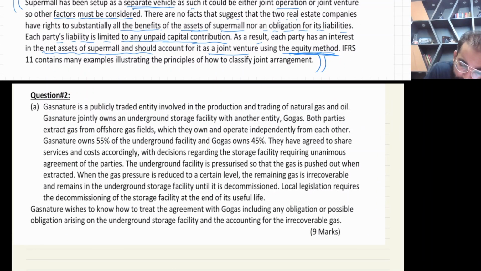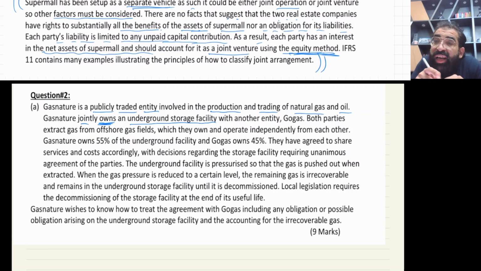Gas Nature is a publicly traded entity involved in the production and trading of natural gas and oil. So we produce and we trade in oil. Gas Nature jointly owns an underground storage facility.